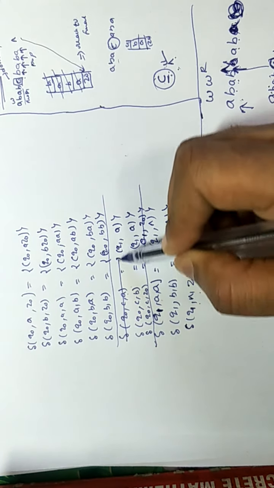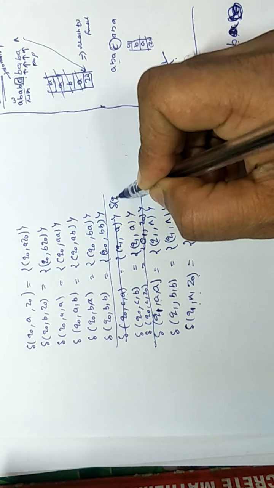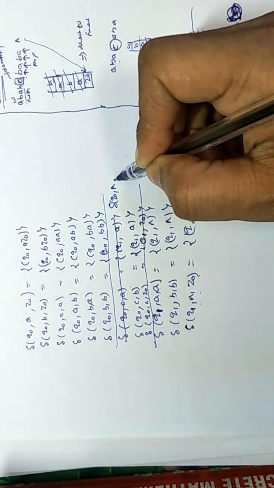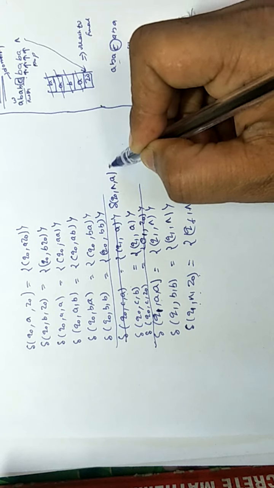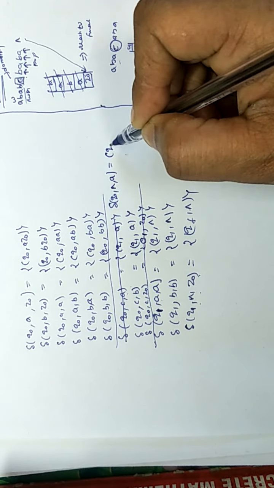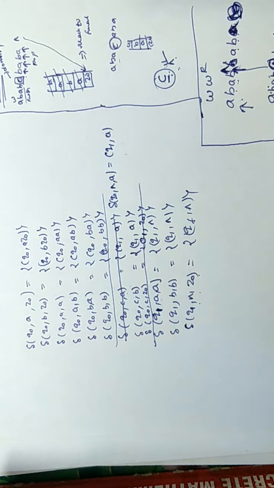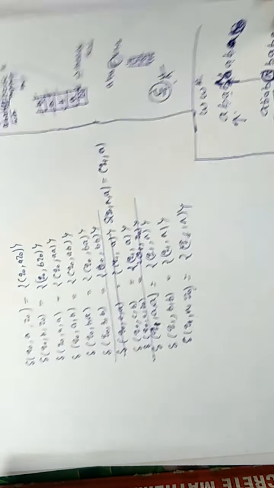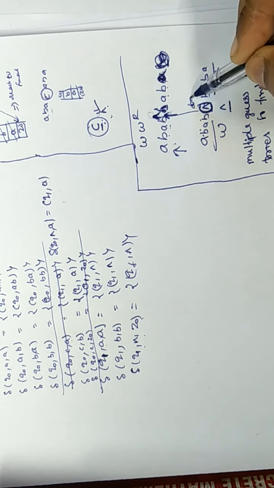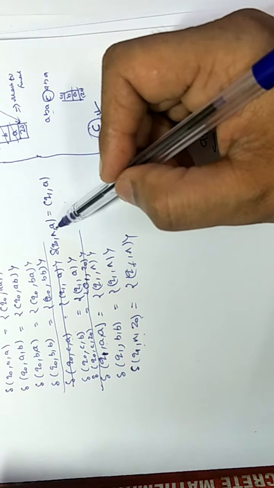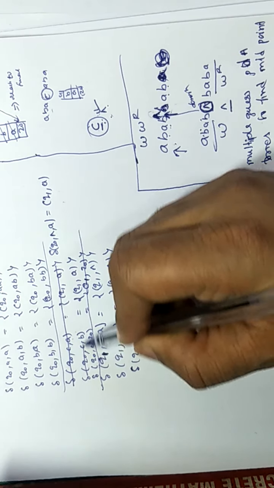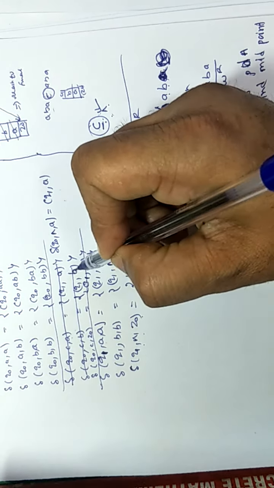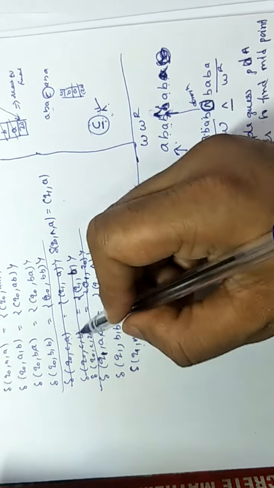So in this PDA, that is the same as for WCWR, in place of C we will write null, there is a null in between, with A on the top. After that we are going to do the pop operation, and here we are going to do nothing on this null. So we are changing C to epsilon here. Similarly at this line, here it is B on the top.